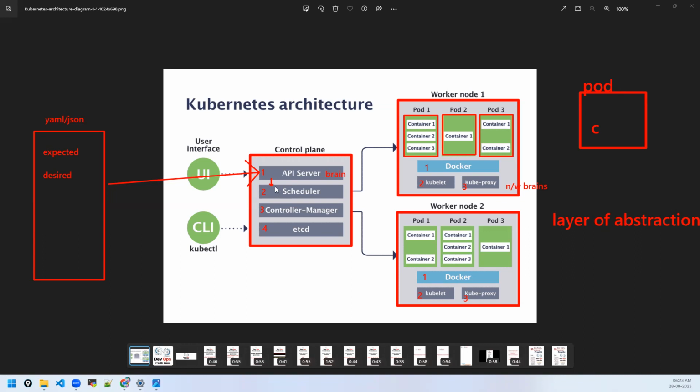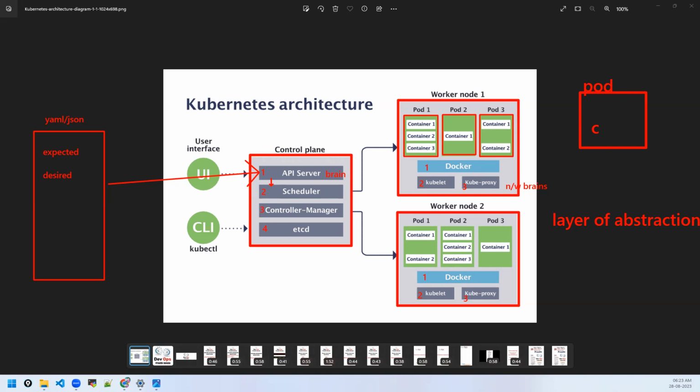The scheduler, as the name says, starts the pods on the worker nodes, meaning on which node a pod should be started and at what time. This kind of scheduling is done by the scheduler. Means a pod should be started on worker node 1 or worker node 2. Which pod should be started on which node at what time. This kind of thing will be handled by the scheduler.